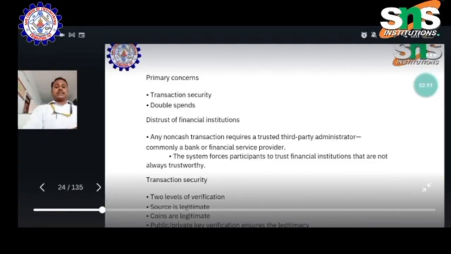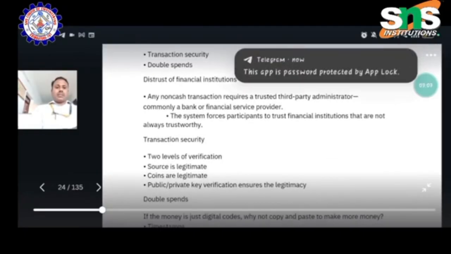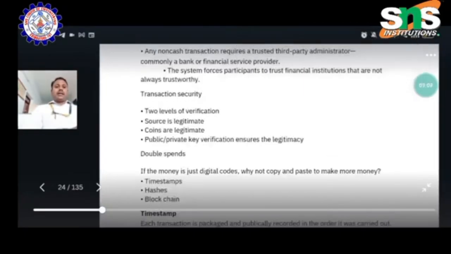In transaction security there are two levels of verification: the source is legitimate and the coins are legitimate. Apart from that, public and private key verification ensures legitimacy. Double spends: if your money is just digital code, why not copy and paste to make more money? Timestamps and hashes: we create different blockchains, different hashes and different timestamps.